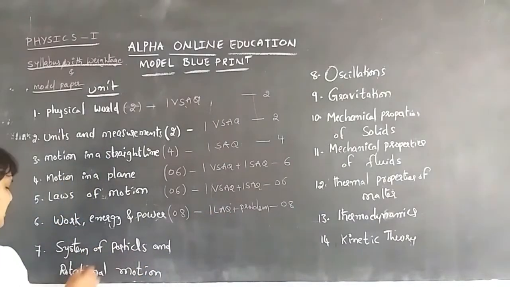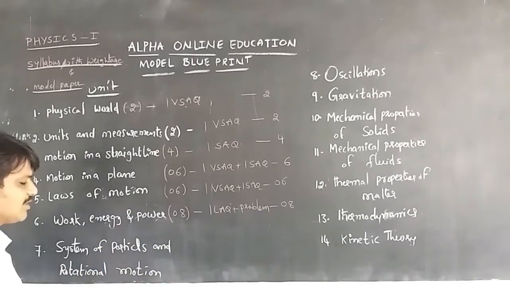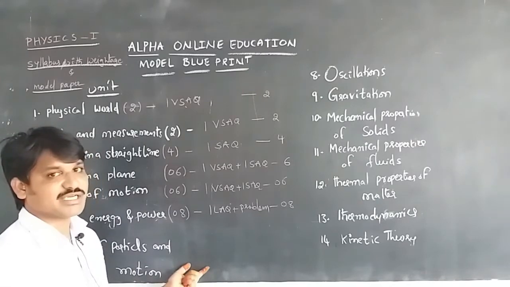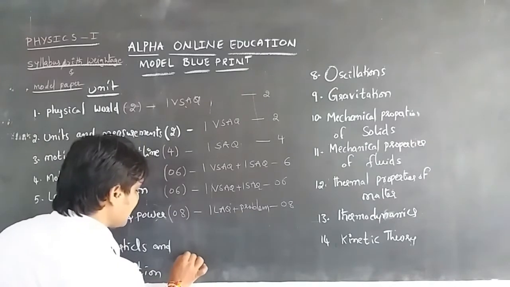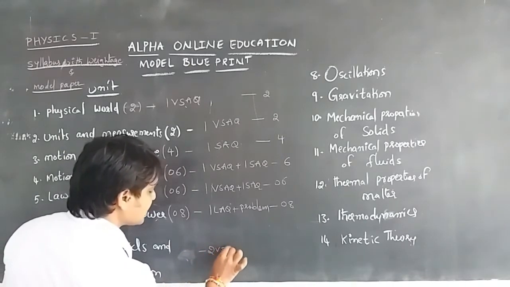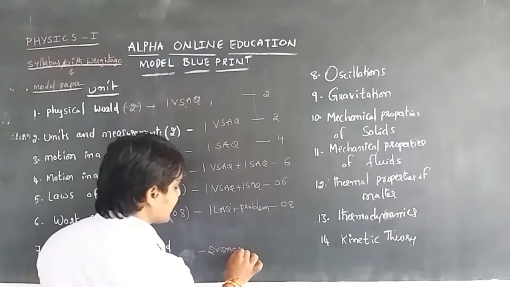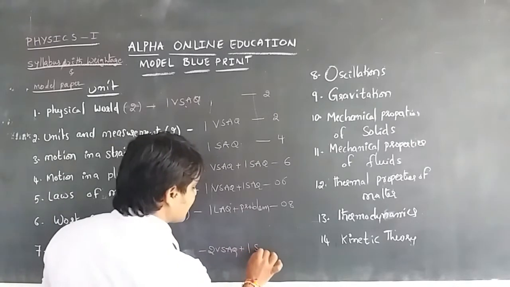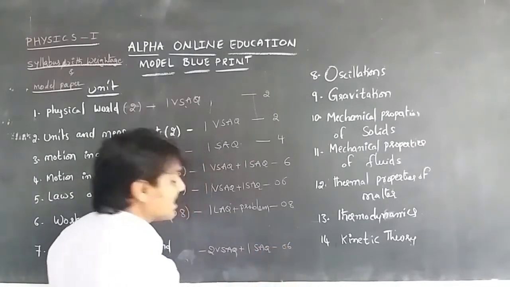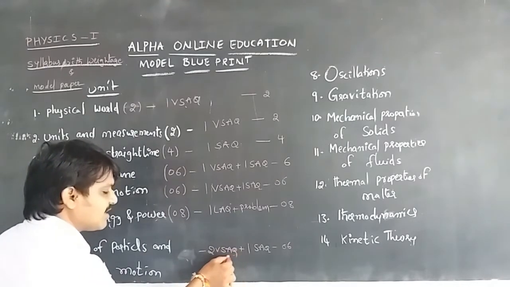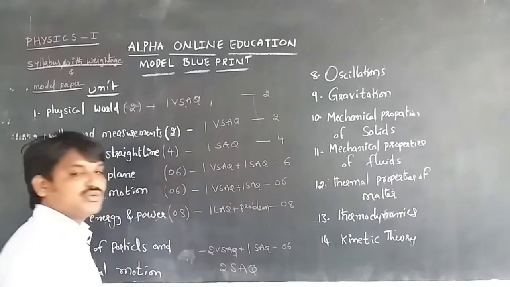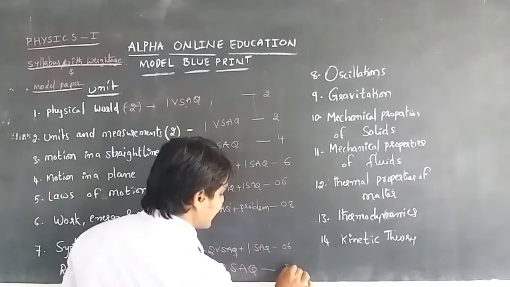And the next one is system of particles and rotational motion. The weightage in system of particles and rotational motion may sometimes change, because sometimes he gives two marks for two very short answer questions, or maybe he can give one long one. Actually he gives two very short answer questions and one short answer question, which is a weightage of 6 marks. And sometimes, if he does not give any very short answer questions, he gives two short answer questions, with a weightage of 8 marks.